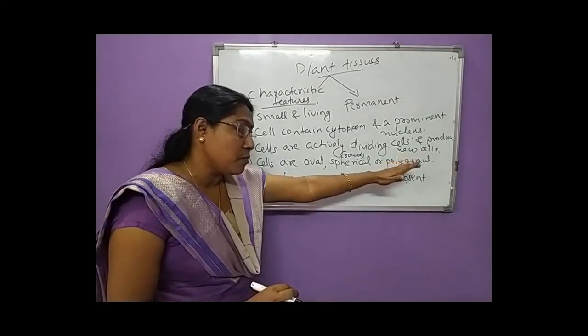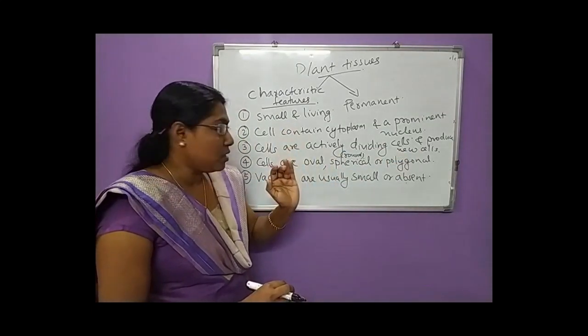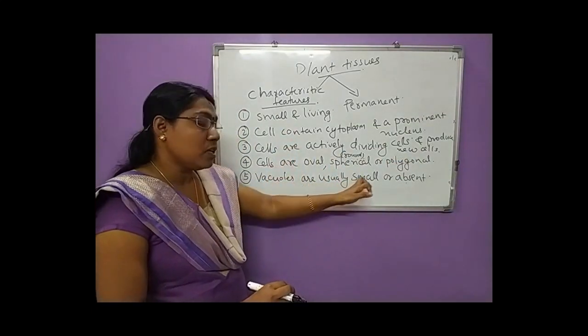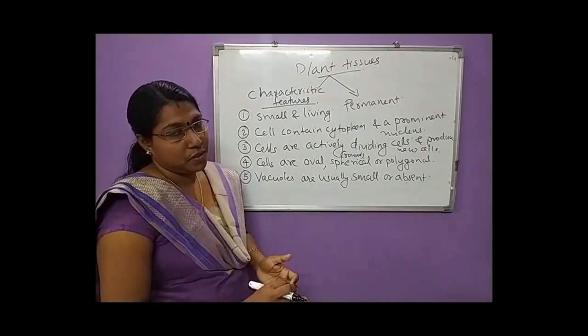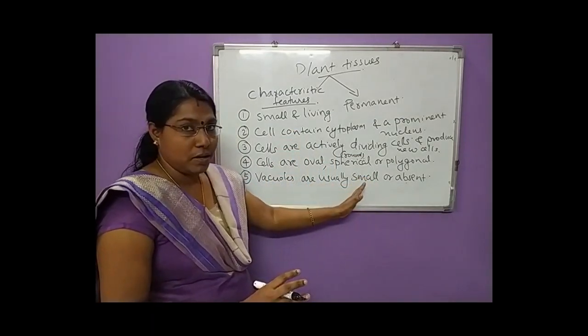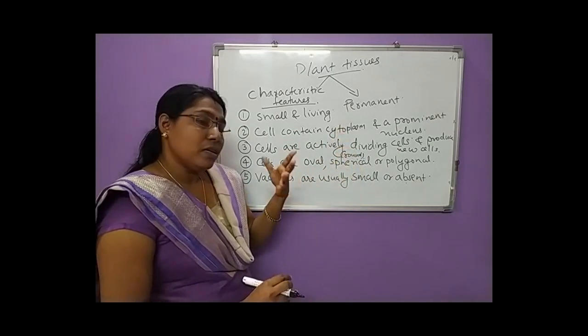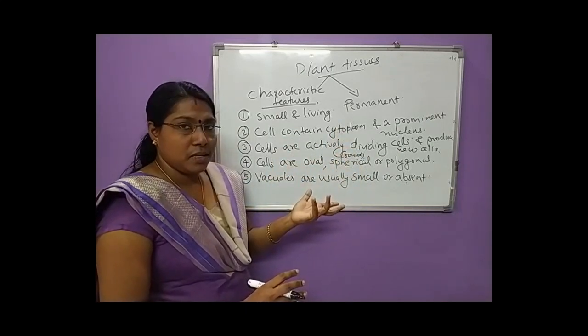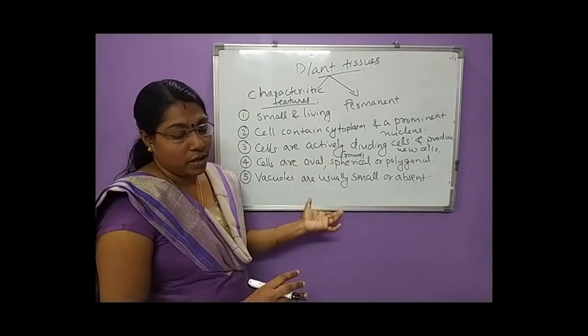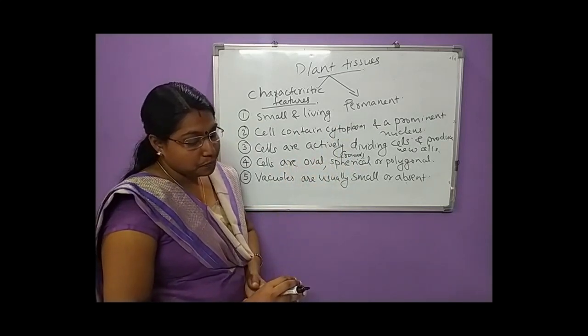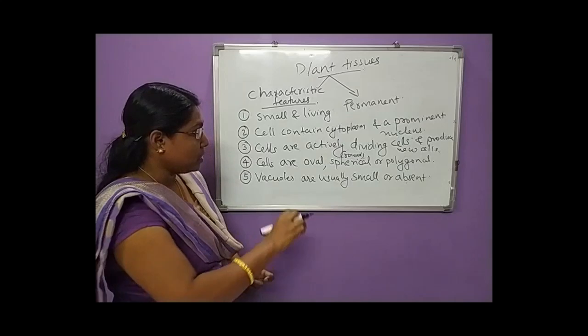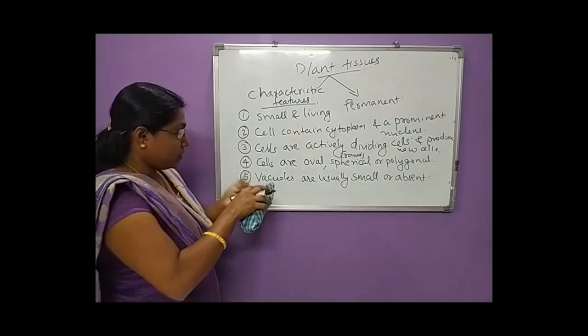Then vacuoles are usually small or absent. If the vacuoles are present in the cell, they are small, or otherwise absent in the meristematic cells.